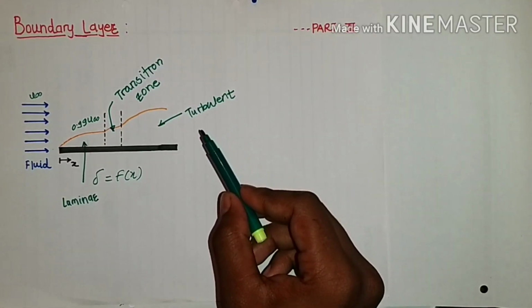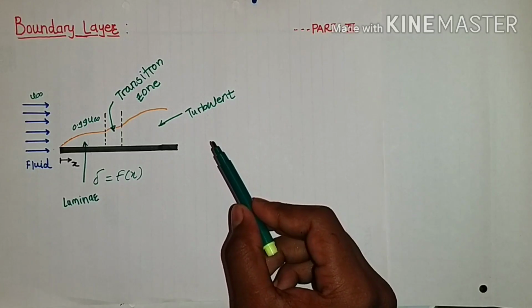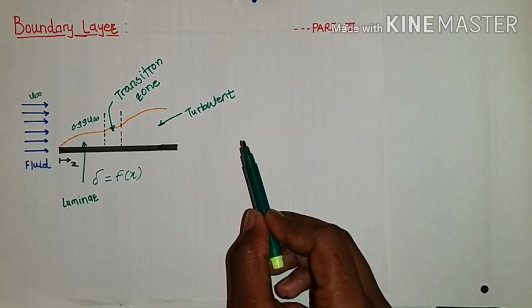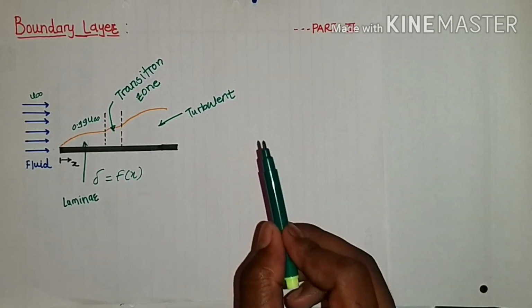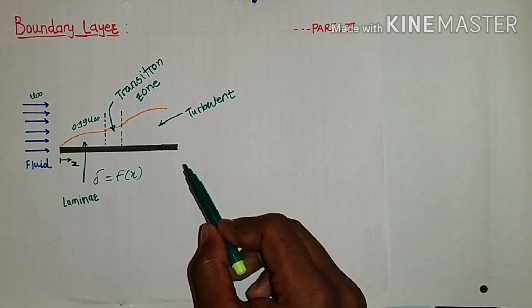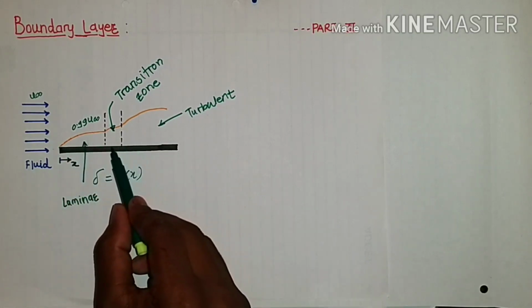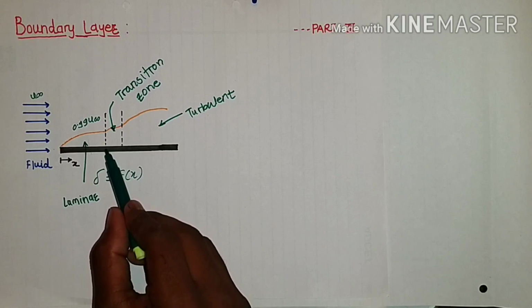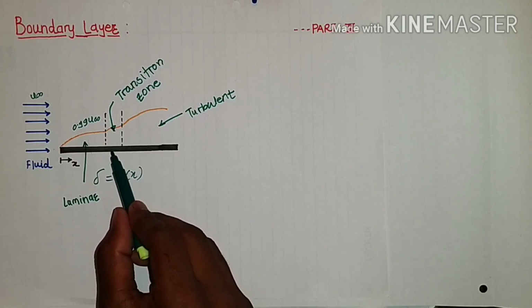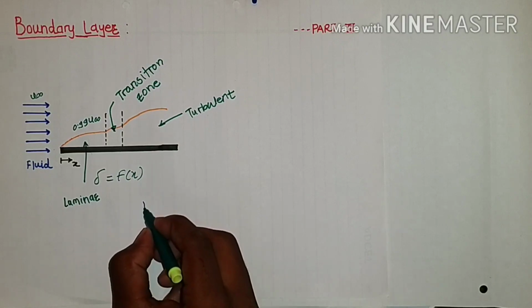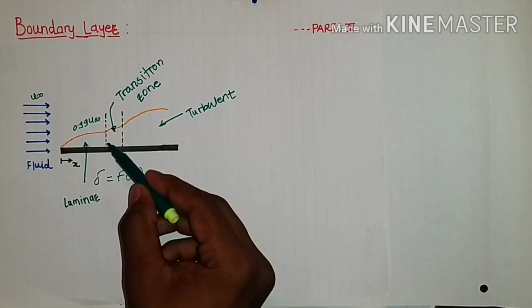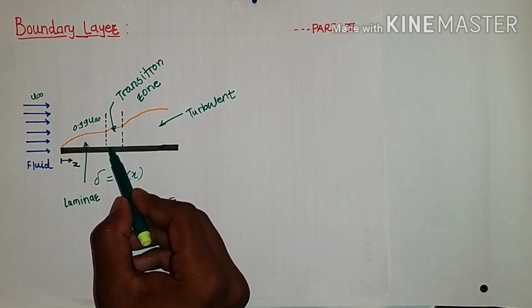As we know, Reynolds number determines the nature of the flow, whether the flow is laminar or turbulent. What is Reynolds number? I have explained that in the previous part of this video series. At a particular point in the boundary layer, the value of Reynolds number is such that laminar flow converts into turbulent. The respective Reynolds number is called the critical Reynolds number, R critical. This point lies near the transition zone.